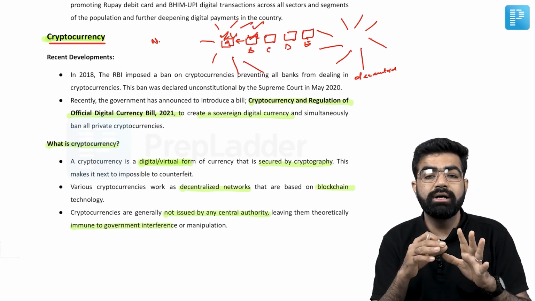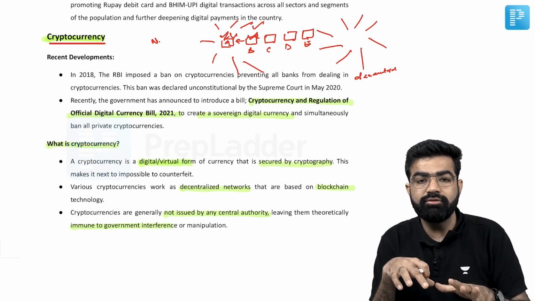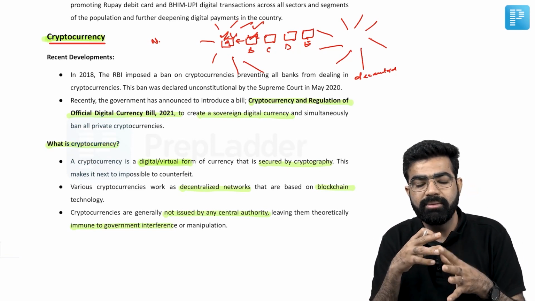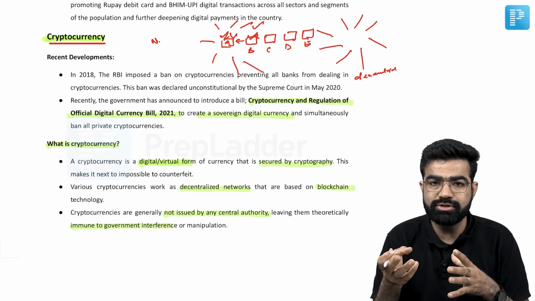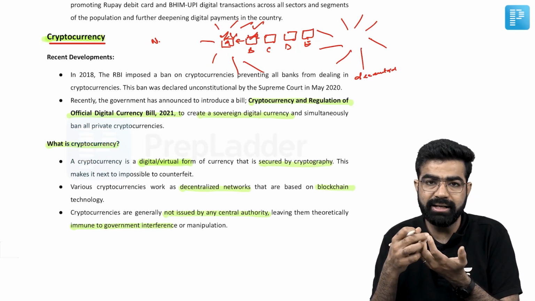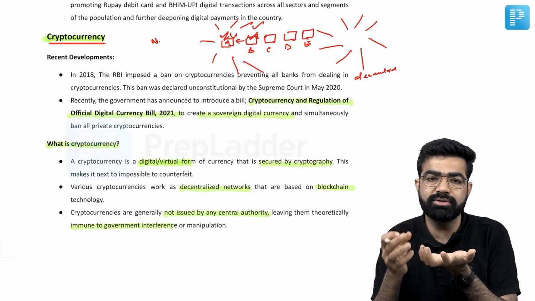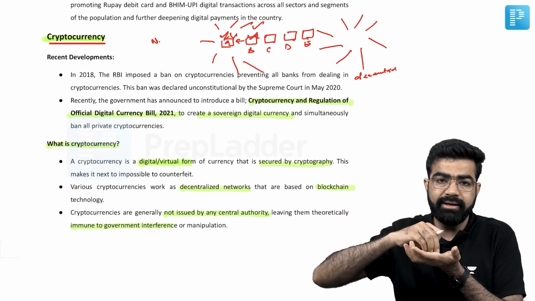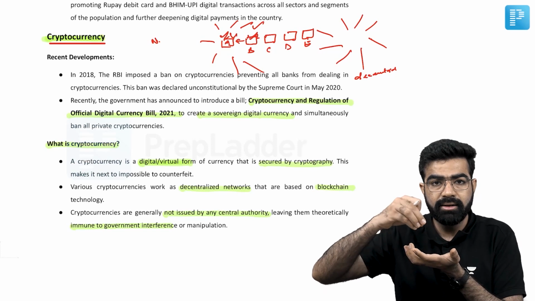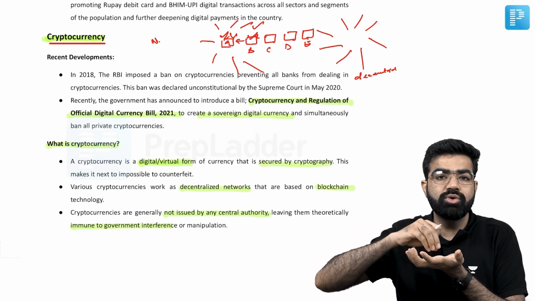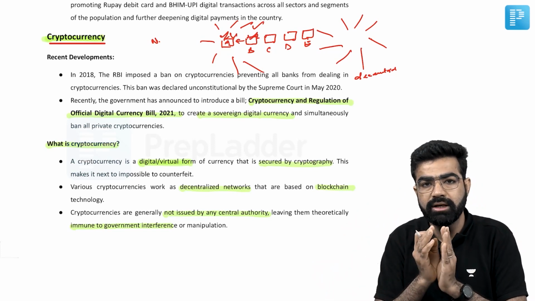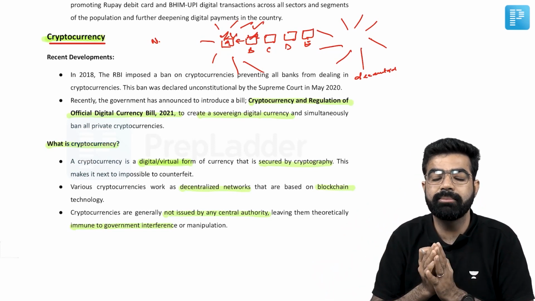This is also a kind of risk which is involved in cryptocurrency. What if this cryptocurrency becomes of zero value in future? If you are having this money, but in future this is of no use, because that is not being regulated by any central bank, that has no legal backing behind this, that has no intrinsic value as well. So these are the risks involved in the cryptocurrency. Okay, so this is the cryptocurrency.